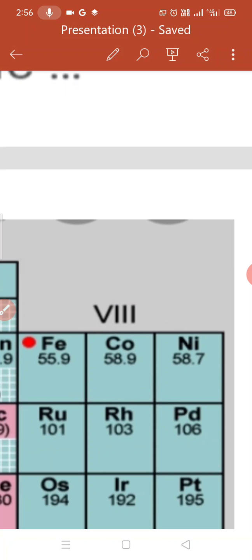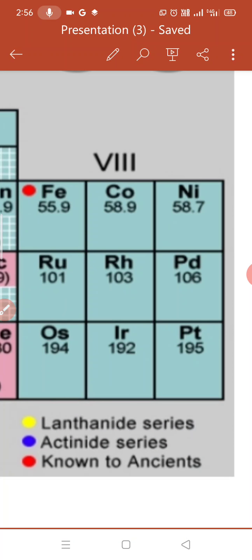Cobalt is placed before nickel, though its atomic mass is 58.9 and nickel's atomic mass is 58.7. So a few elements having higher atomic masses are kept before the element with lower atomic mass. This is the next limitation of the scientist Mendeleev.